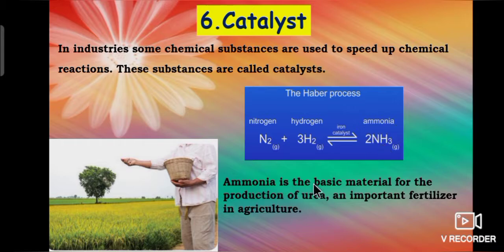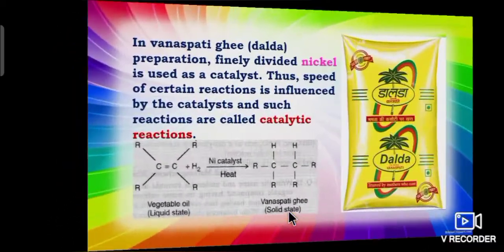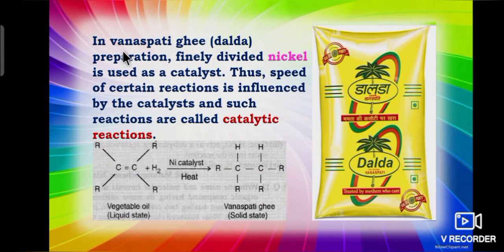Students, ammonia is the basic material for the production of urea, an important fertilizer in agriculture. Next, in Vanaspati ghee preparation, that is dalda preparation, finely divided nickel is used as a catalyst.